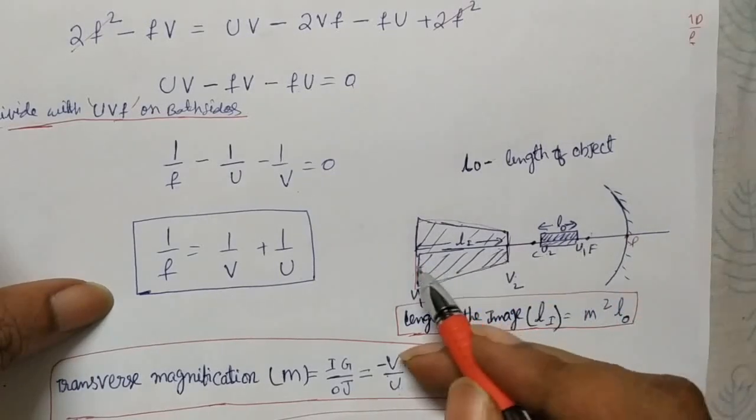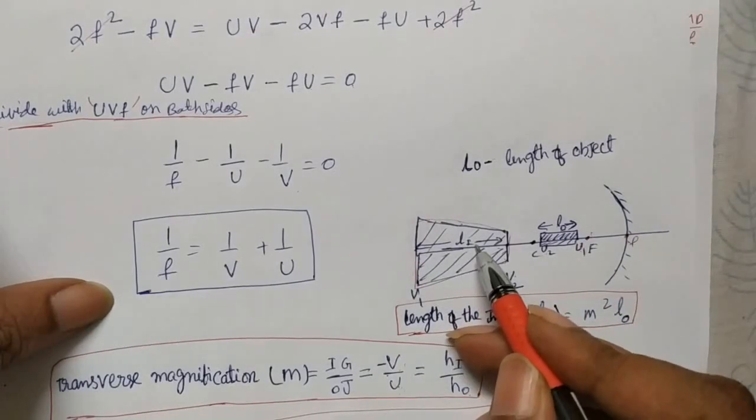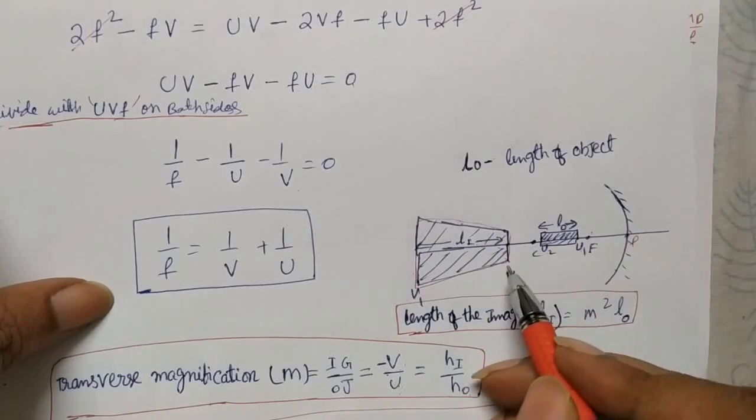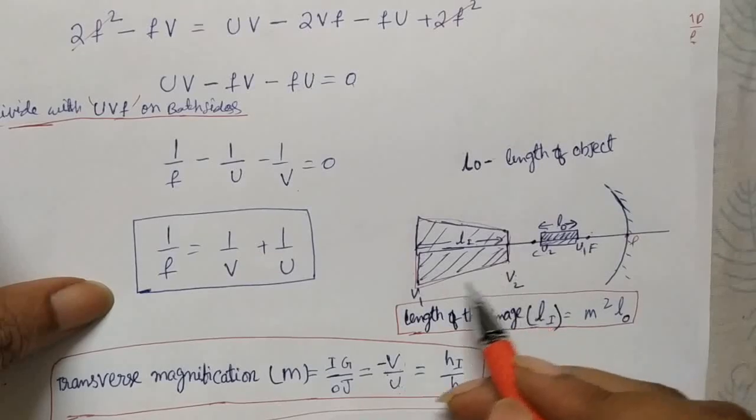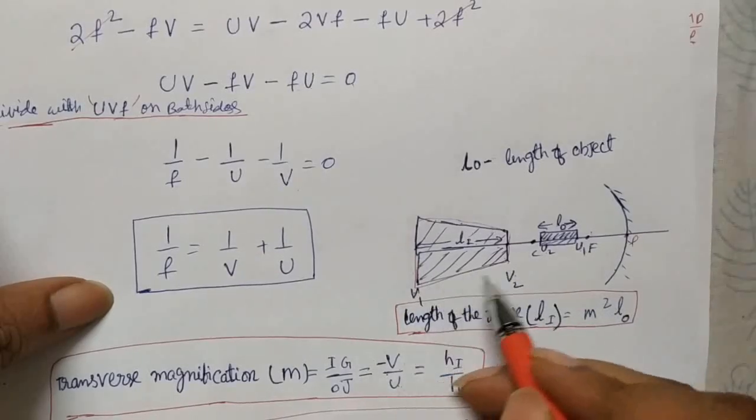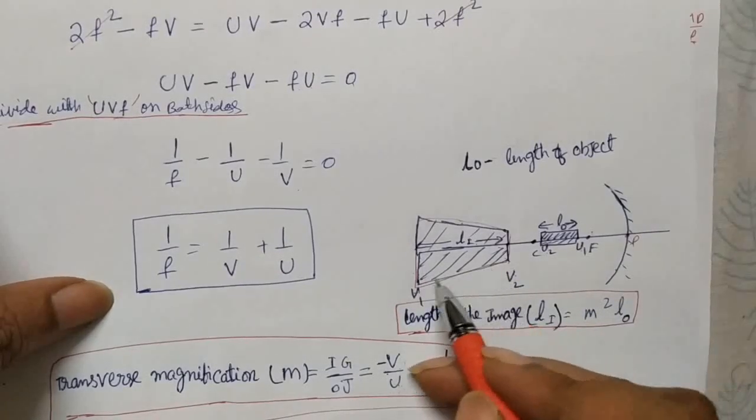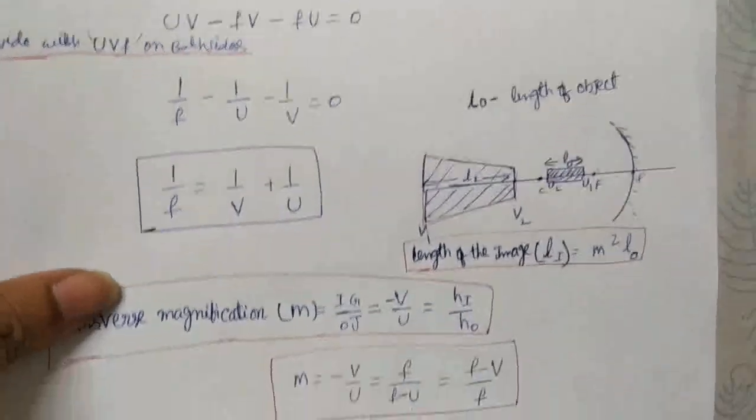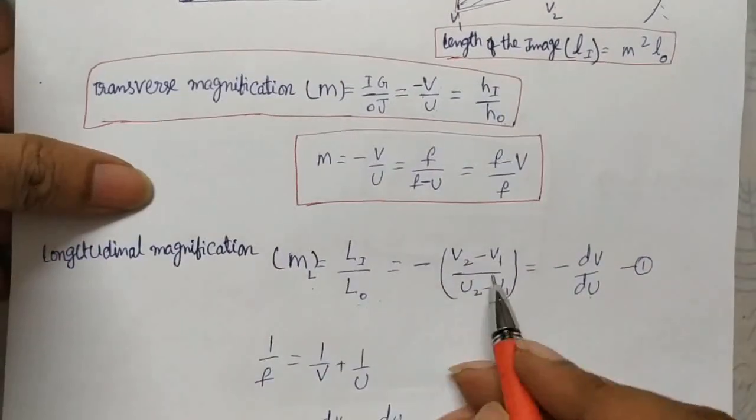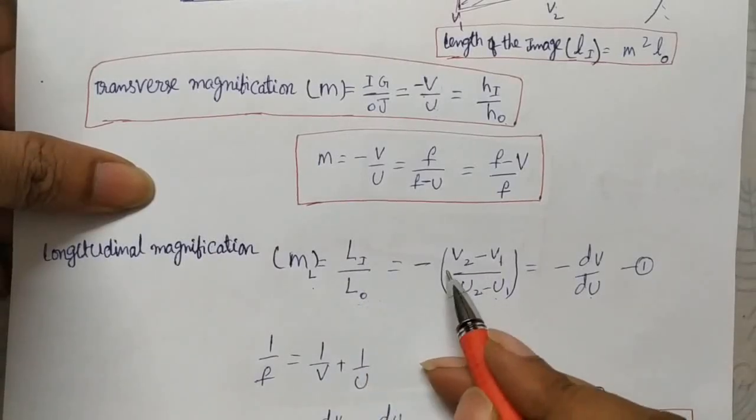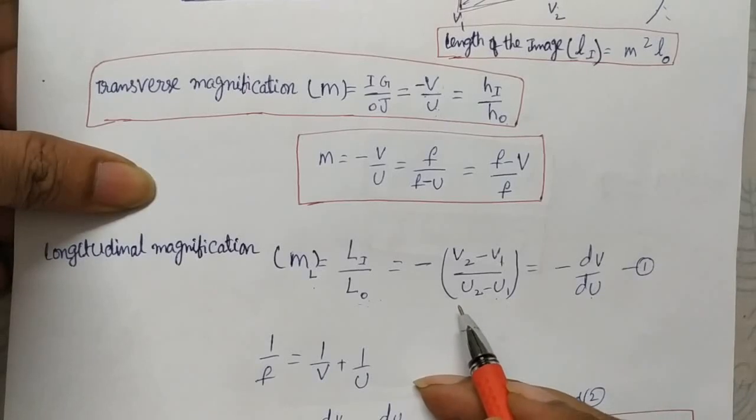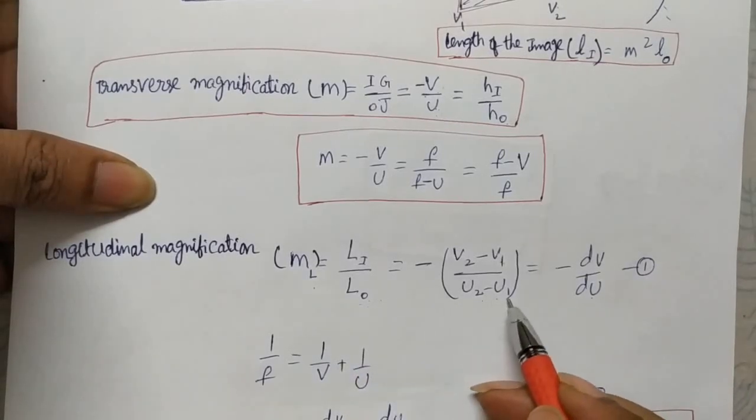And where the image forms, here the length of the image is Li, and one end of the image is formed here V2, other end forms V1. Here reverse we are getting. So what is the length of the image? V1 minus V2. Actually V1 minus V2 you have to take as length of the image, but here V2 minus V1 they took. That's why I take minus outside. And length of the object is U2 minus U1.